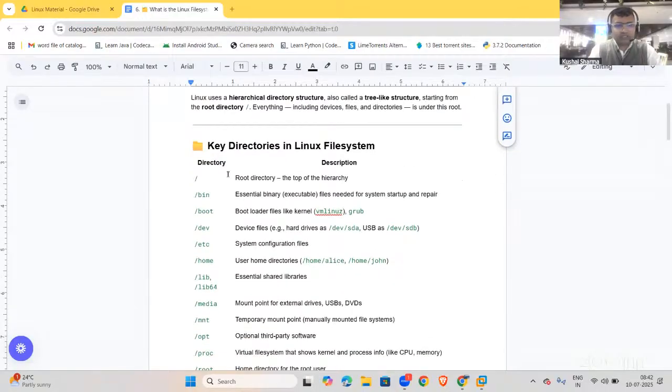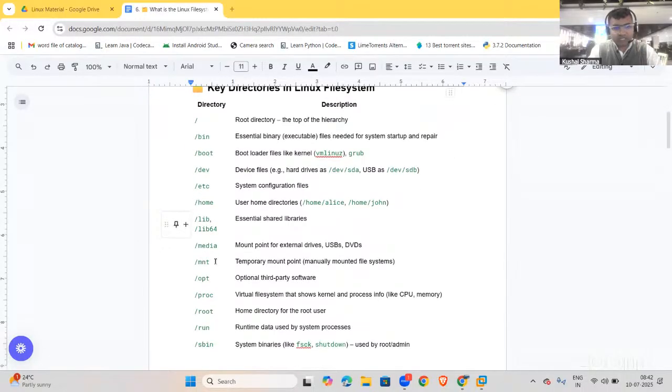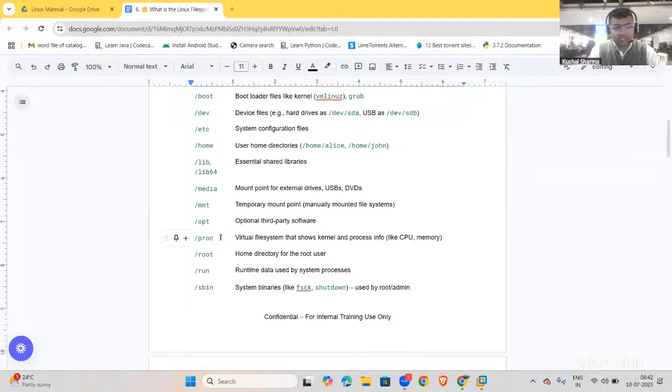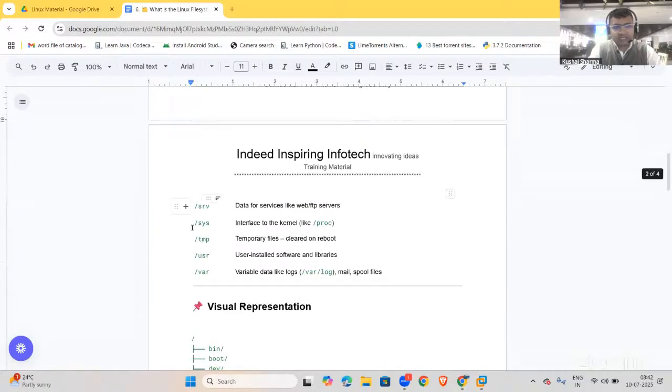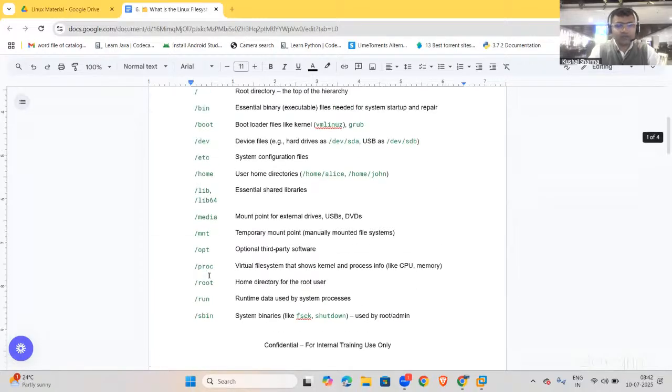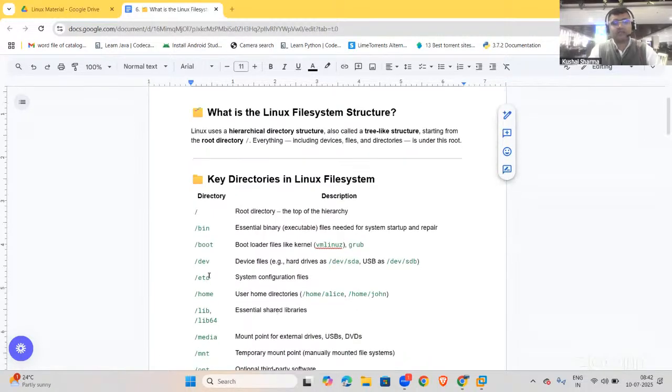So here you can see slash is there, slash bin, slash boot, slash dev, slash etc, slash home, slash lib64, slash media, slash mnt, slash opt, slash proc, slash root. So this is the home directory for the root user. Then slash run, slash sbin, slash srv, slash sys, slash tmp, slash usr, slash var. So these are the important, key directories in the Linux file system.